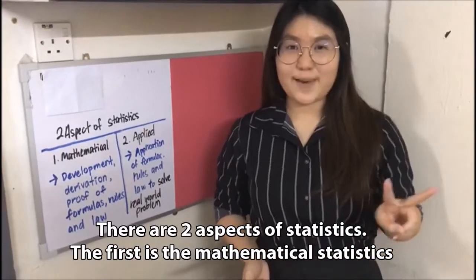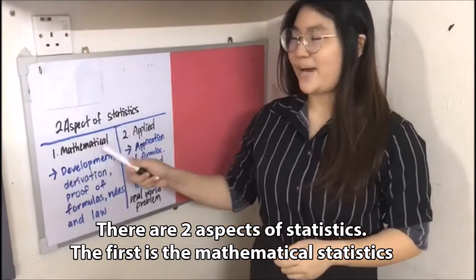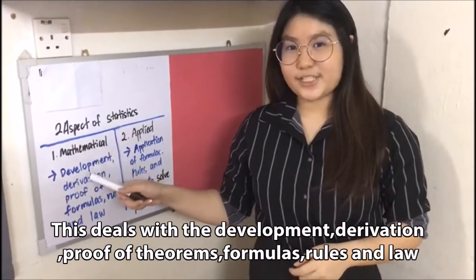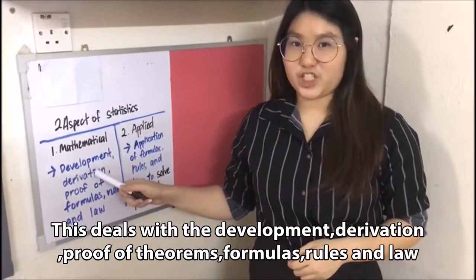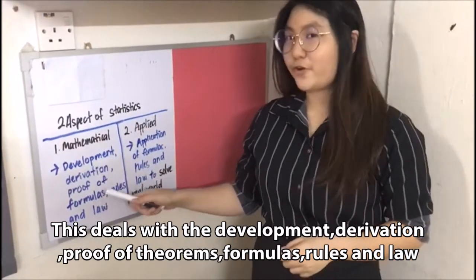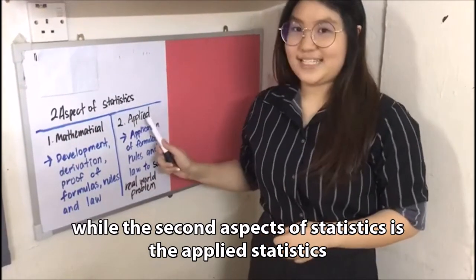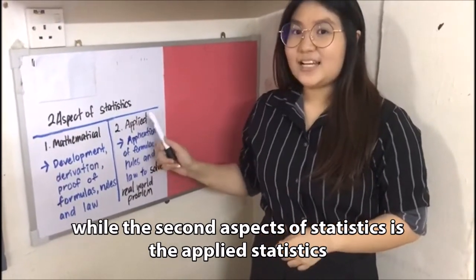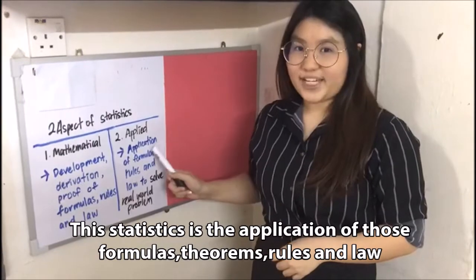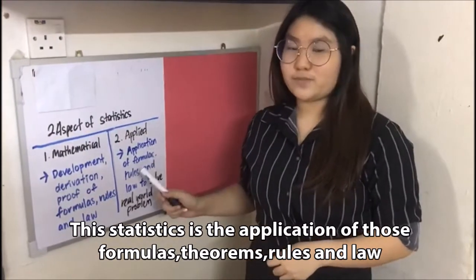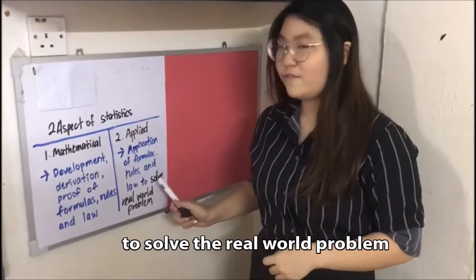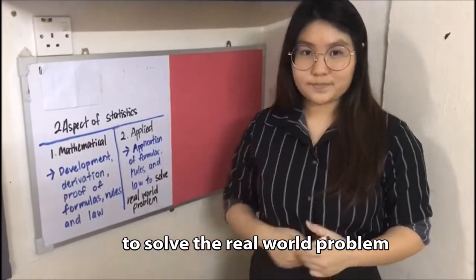There are two aspects of statistics. The first is mathematical statistics. This deals with the development, derivation, and proof of theorems, formulas, rules, and laws. While the second aspect of statistics is applied statistics. This is the application of those formulas, theorems, rules, and laws to solve real-world problems.